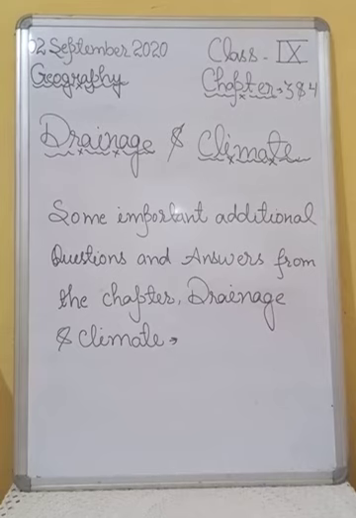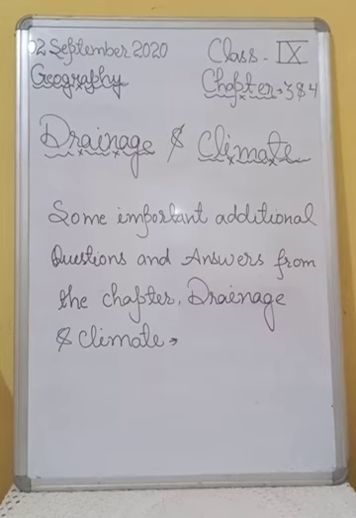Answer number 5, the word monsoon is derived from the Arabic word mausim, which literally means season, and it refers to the seasonal reversal in the wind direction during a year. Understood?